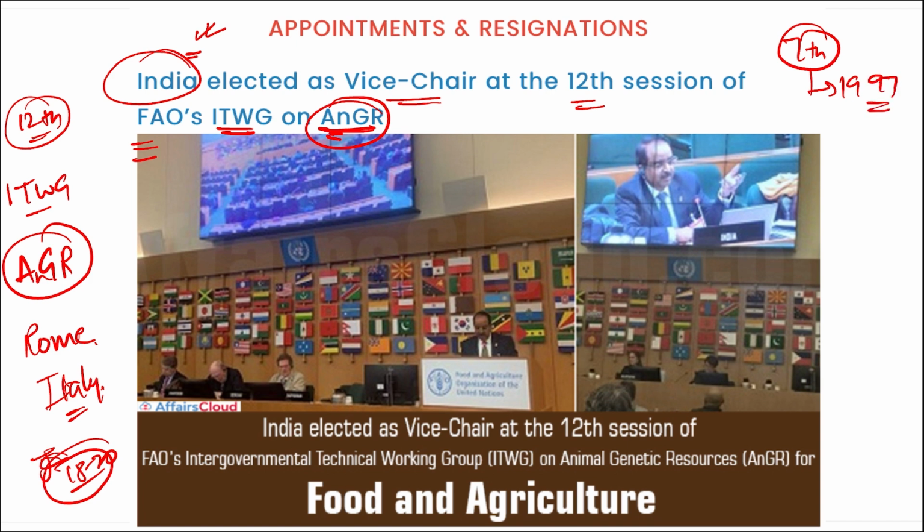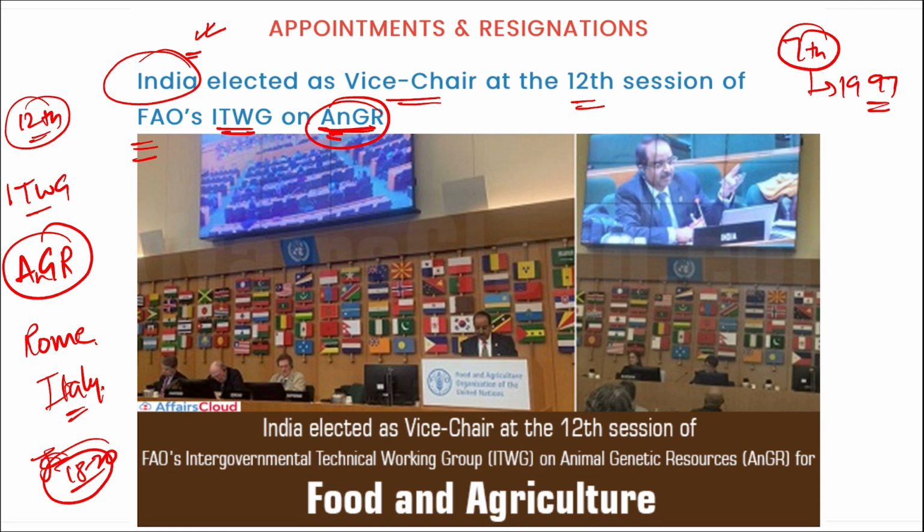It reviews technical issues, advises and makes recommendations to the commissions and further implements those programs. If we talk about this 12th session of ITWG, there was an implementation of a global action plan for animal genetic resources, and this is basically monitoring on these animal genetic resources diversity and reviewing the various reports on them.